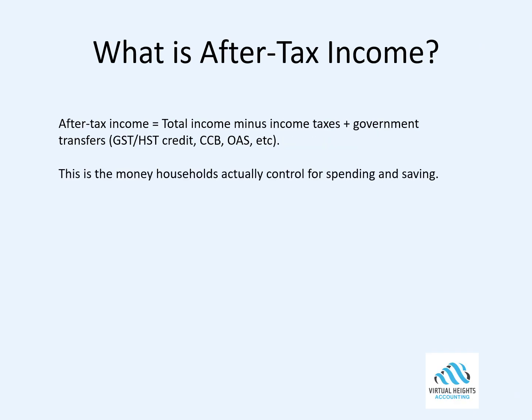Another key term we have to define is after-tax income. After-tax income is the total income minus the income tax plus any government transfers. So GST, HST credits, the Canada Child Benefit, the Old Age Security, other government income sources that you earn that may not necessarily be included on your personal tax return. This is the money households actually control for spending and saving. So a much more important figure in determining your ability to actually spend and save in this economy.